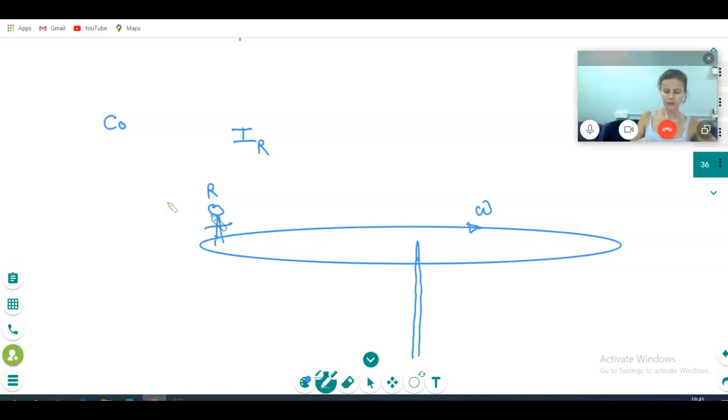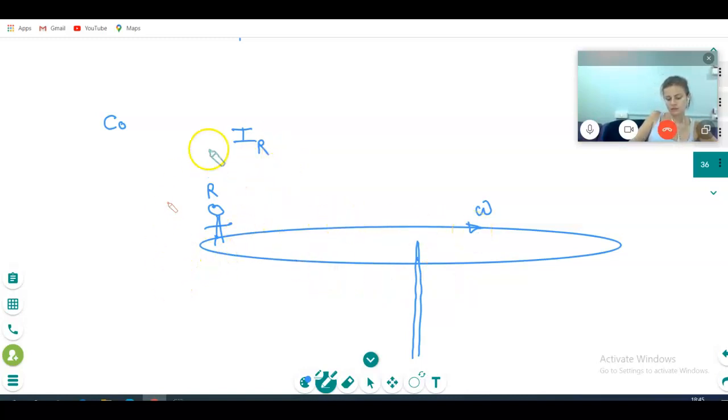I will not take the mass of myself. I have written here I Rajesh. Is it clear? Plus I am rotating with the same speed as this table, omega.